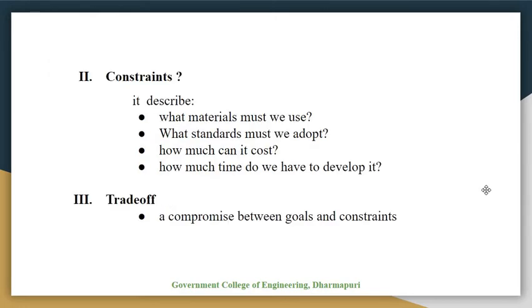Now the second one we will see, that is constraint. Constraint describes what material must we use, what standards must we adopt, how much can it cost, how much time do we have to develop it. Of course, we cannot always achieve all our goals within the constraints, so perhaps one of the most important things about design is the third one, that is trade-off. What is trade-off? Choosing which goals or constraints can be relaxed so that the others can be met.